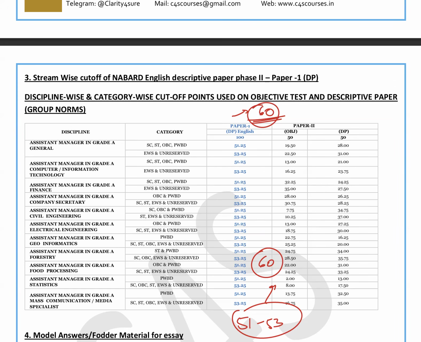If the cutoff goes to 60, it means that there is liberal marking and you can get 70 marks. So if you're getting 60, 61, 62, that is a very, very good mark. 63 is a very good mark in the NABARD examination. So nothing to worry about. This is the one thing.